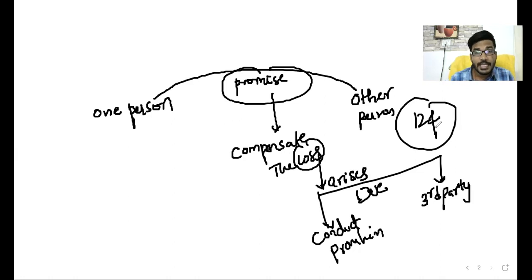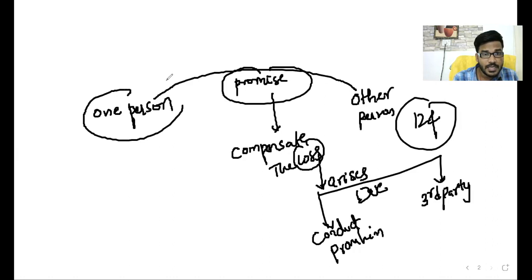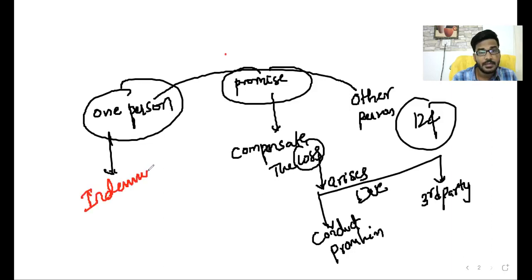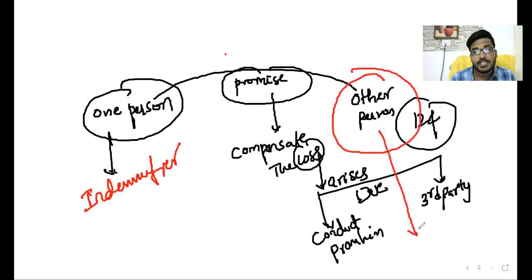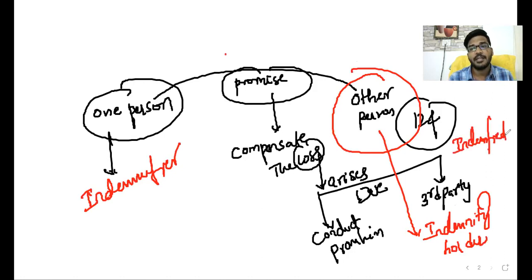In a contract of indemnity, there are two parties. One is the person who made the promise; this person is called the indemnifier. The person for whom the promise is made is called the indemnity holder. He is also called the indemnified. This is the basic introduction we already learned in the last class.